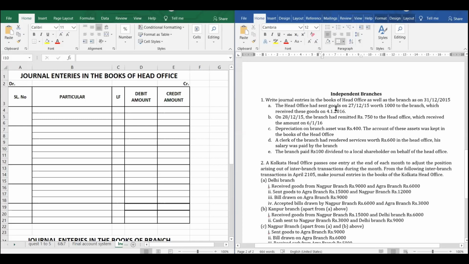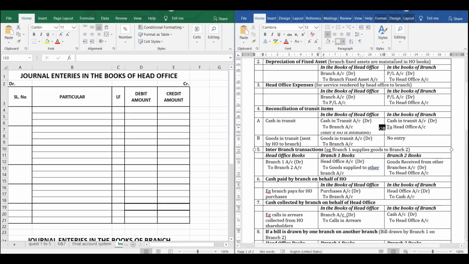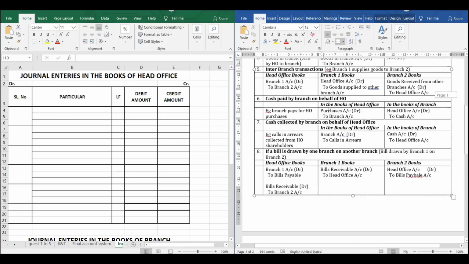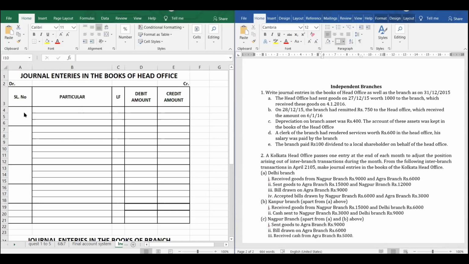The head office had sent goods on 27/12/15 worth 1000 to the branch and the branch received the goods on 4/1/2016. So what should be the entry? Simple. Branch account debit to goods in transit. You can make a note of all this so that it is easy for you to solve the problem. So let's start with the transaction. Let me first pass the first entry.